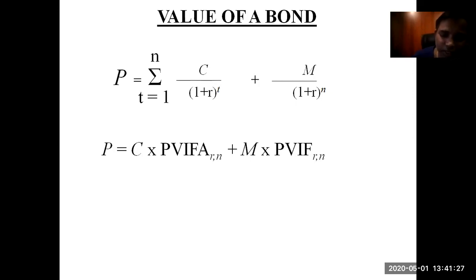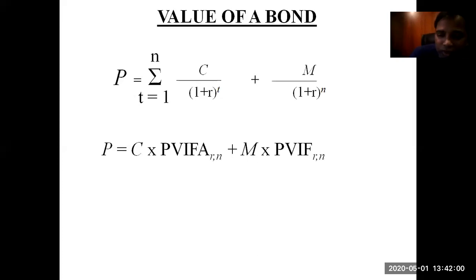If my bond is of 1,000 rupees and the coupon rate is 10 percent, in that case I will be receiving 1,000 multiplied by 10 percent, that is 100 rupees in the form of interest or coupon every year. So C is multiplied by the present value interest annuity factor. Sorry, present value interest factor, not annuity.